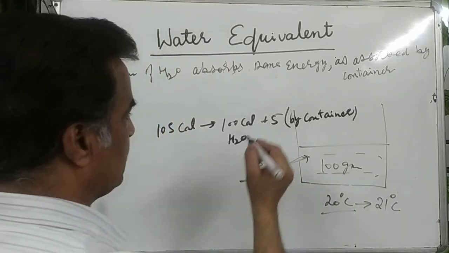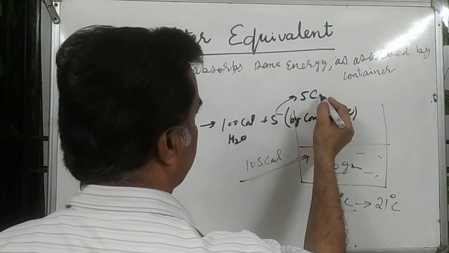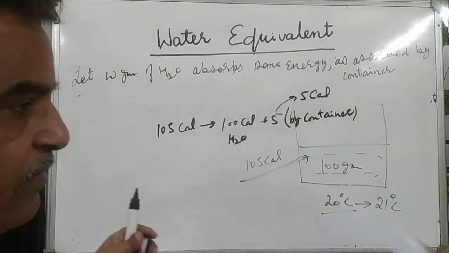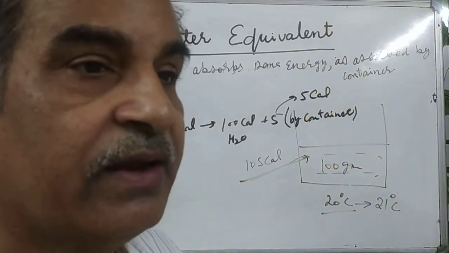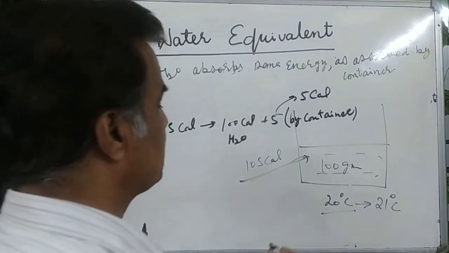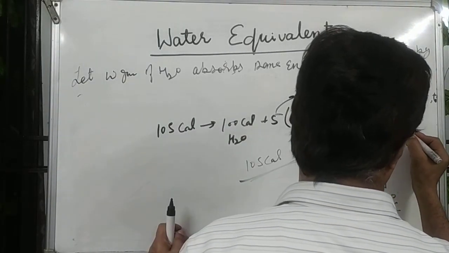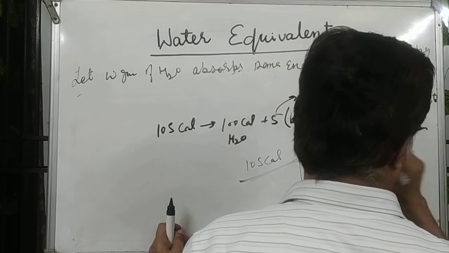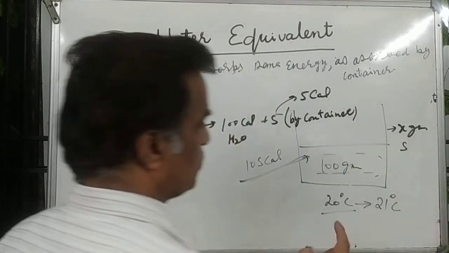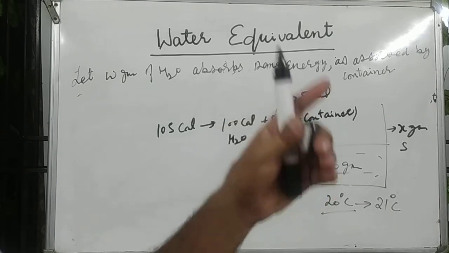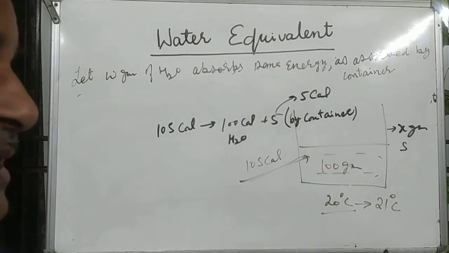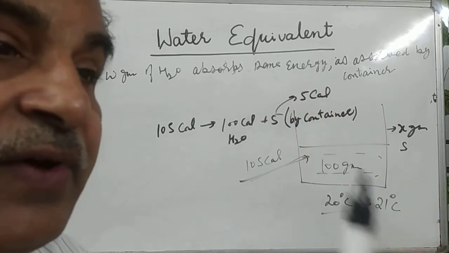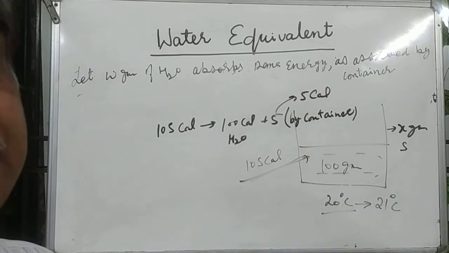This implies that if there is 5 gram of water, that will also absorb 5 calorie. So 5 gram of water will absorb the same energy that is absorbed by the container. So 5 gram is the water equivalent.